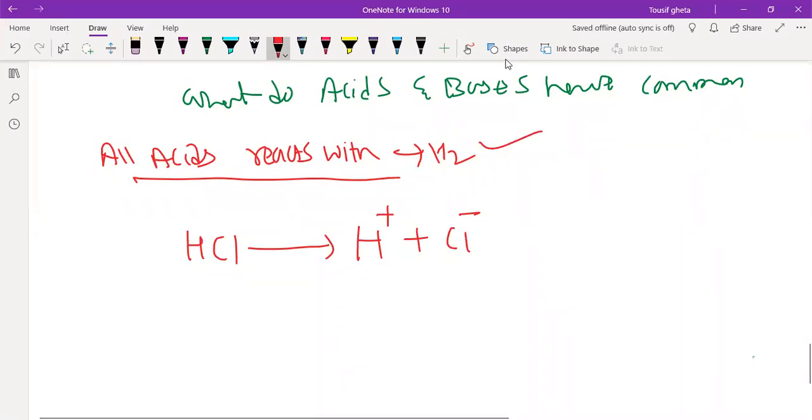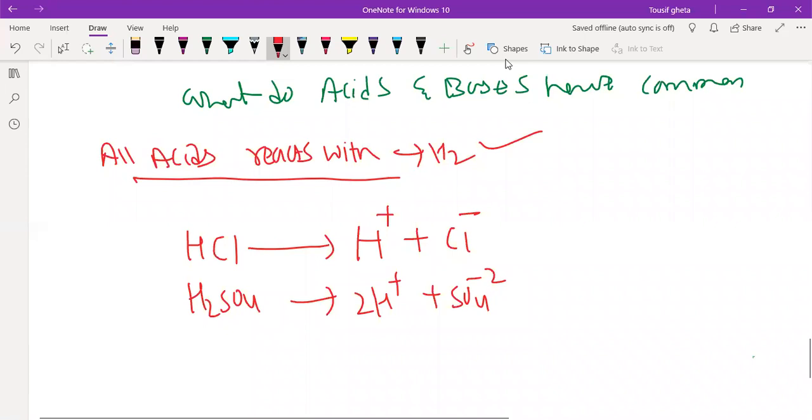All the acids give cations and anions. Even if you take H2SO4, it also gives H plus ions and SO4 minus 2. Here H2 is there, so we write 2H plus, so this is again balanced. Sulfuric acid also gives you cations and anions.